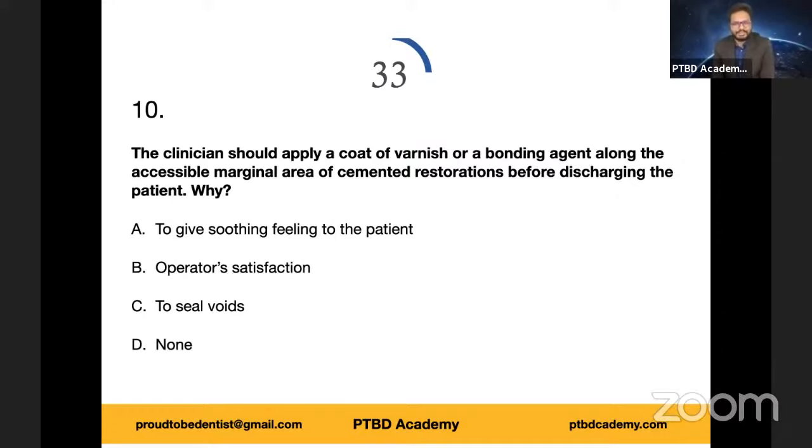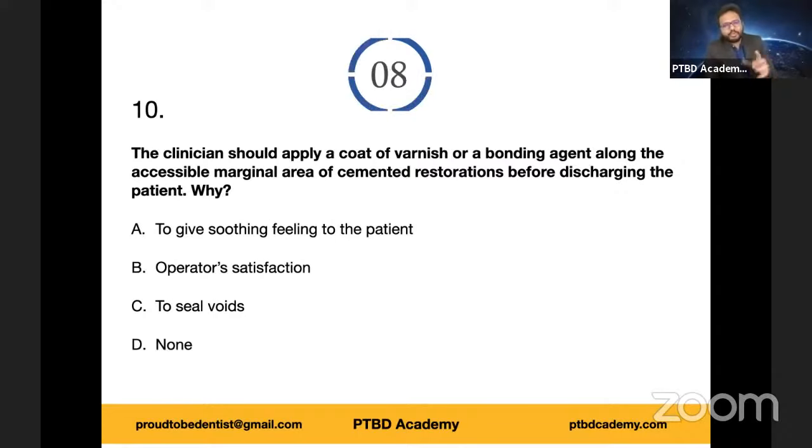Which one do you think is the more appropriate answer? Seriously, you want to seal the voids using a bonding agent or varnish? Okay, if this were a practical exam, I would have given you left and right without any doubt.